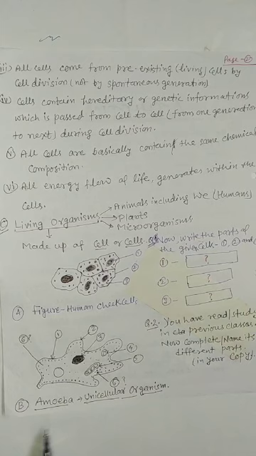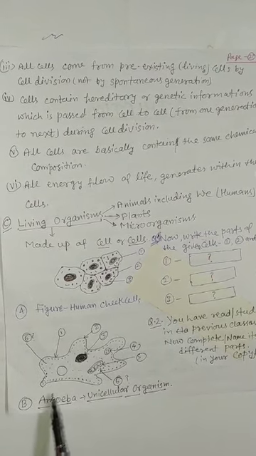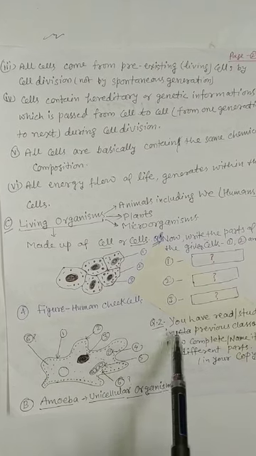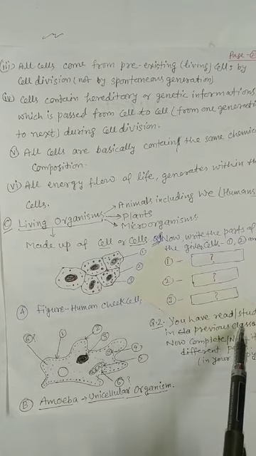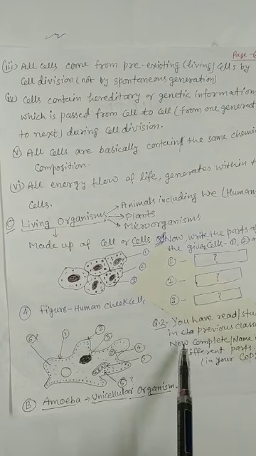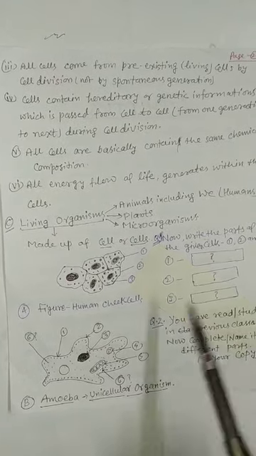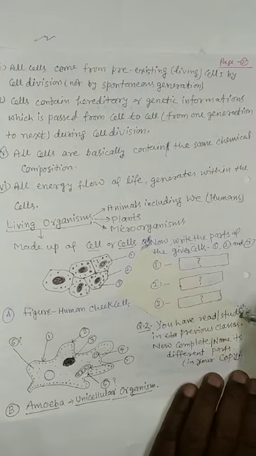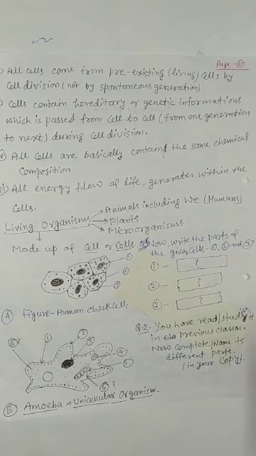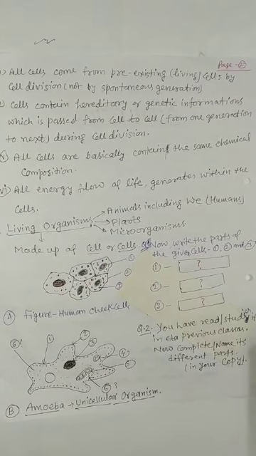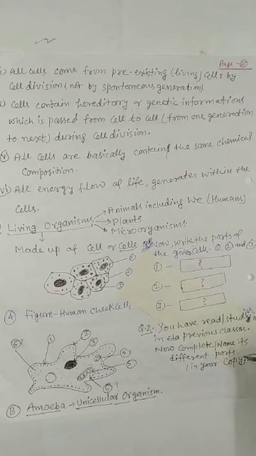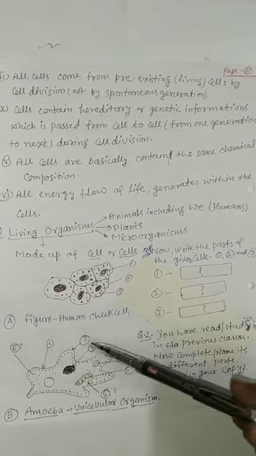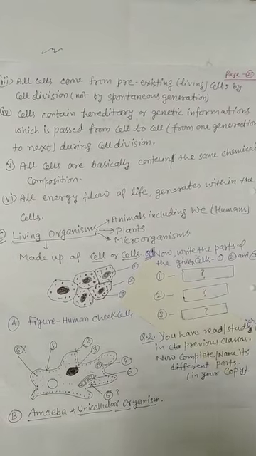diagram. Now we draw amoeba, a unicellular organism. This is for you. You have to read or study. You have read or studied in the previous classes. Now complete or write the names of the different parts of the amoeba cell in your copy. So first, second, third, fourth, fifth, sixth, etc.